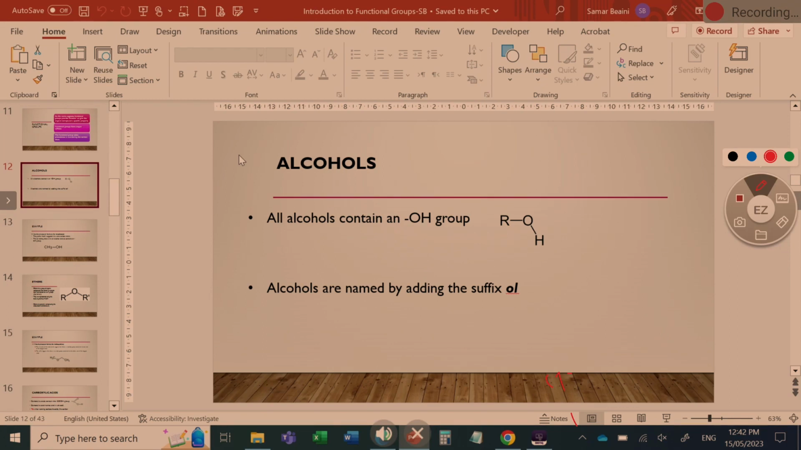Okay, please write this down. Any substance that has an R group that's directly attached to an OH is called an alcohol. Okay, so it's got the hydroxide ion attached to an R group. All alcohols contain an OH group. Alcohols are named by adding the suffix "ol." In your sanitizers and stuff, don't you have ethanol? Have you heard of methanol? Okay, propanol, butanol.